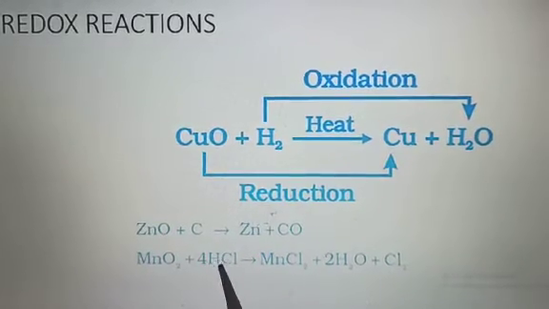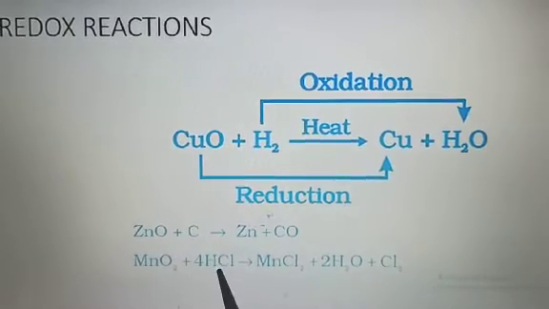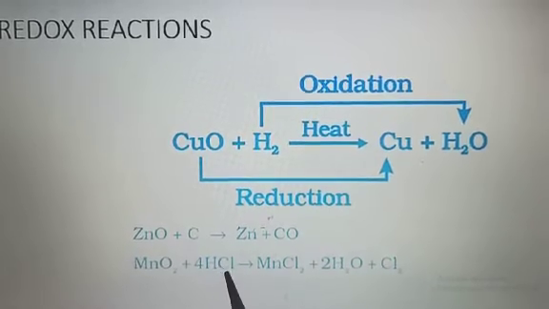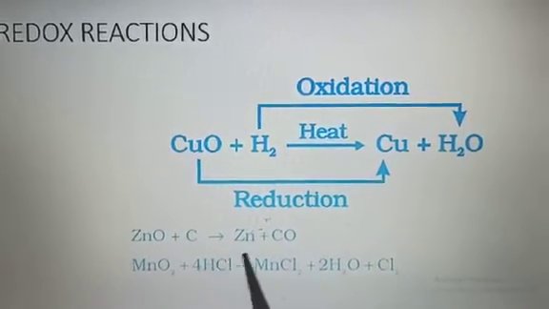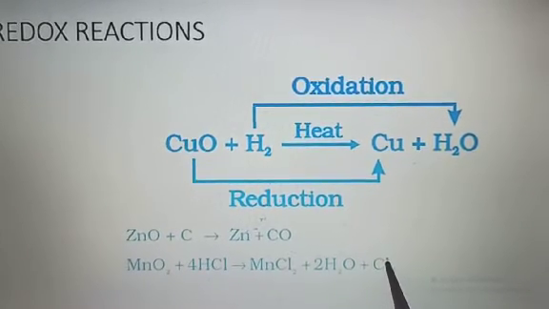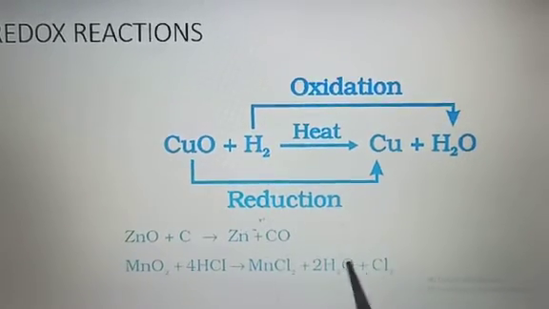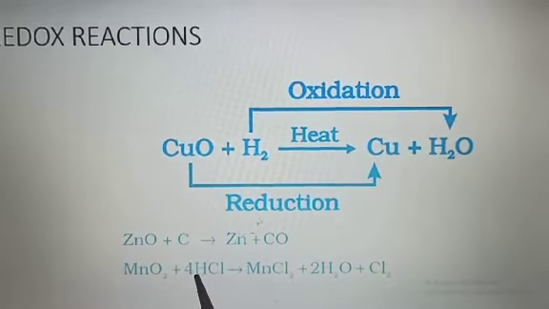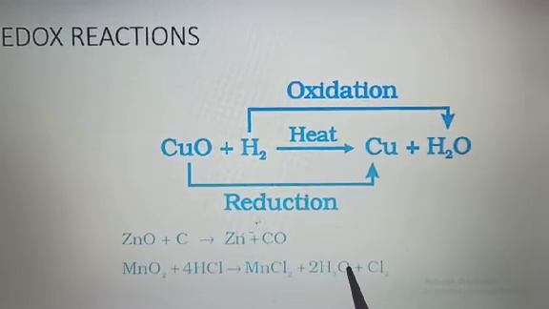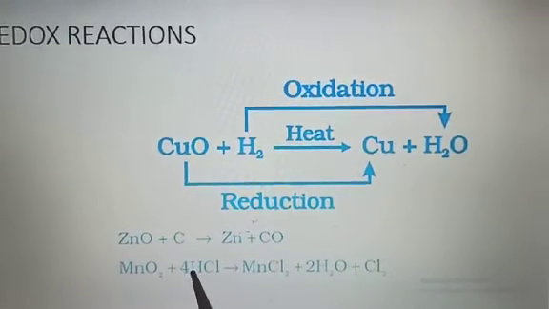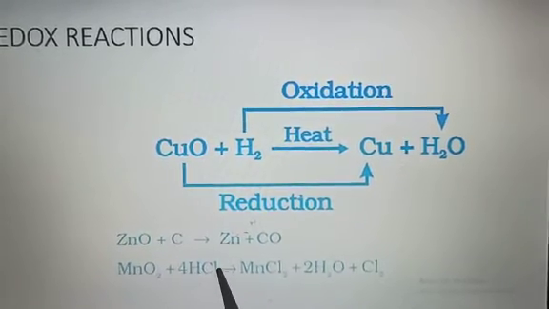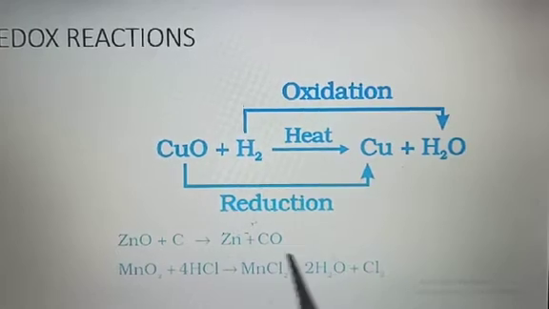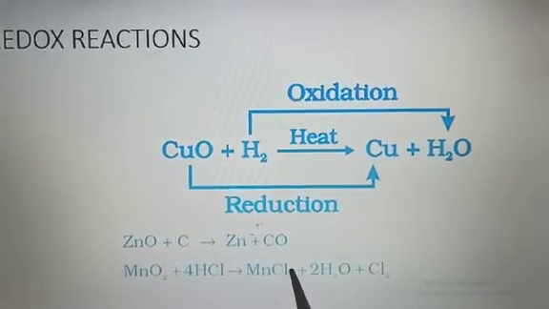If you see that it is changing to Cl2, there is a loss of hydrogen, and when there is a loss of hydrogen, the substance is oxidized. Right? If you see hydrogen here, it is converting to water, means it is combining with oxygen, means HCl is oxidized, whereas MnO2 is reduced.